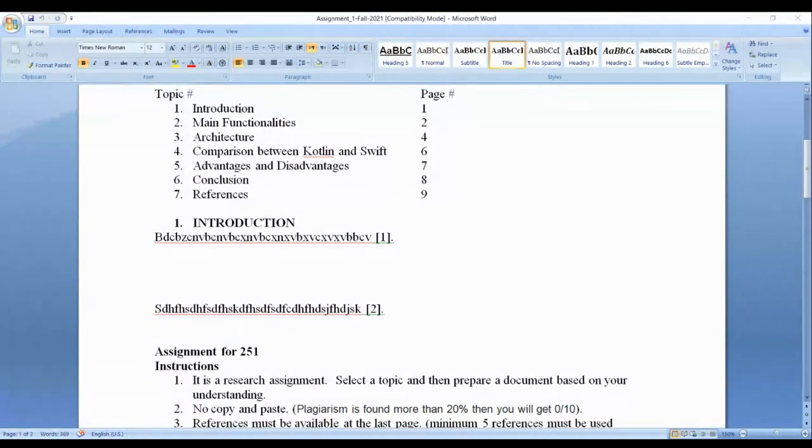For your assignment, what topics I need from you. Now, for example, in the body, introduction, the first heading, 12 font size and style should be Times New Roman. This is your first statement.